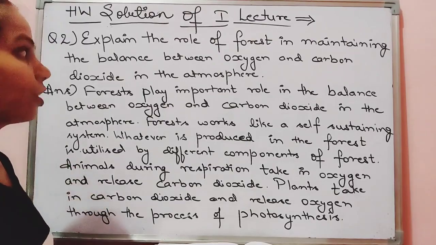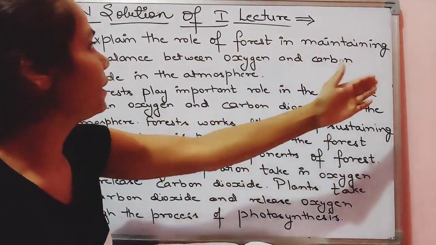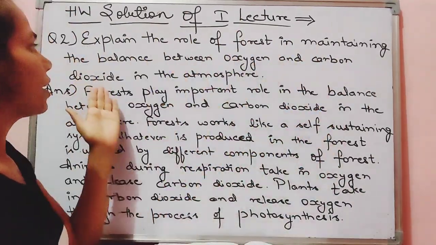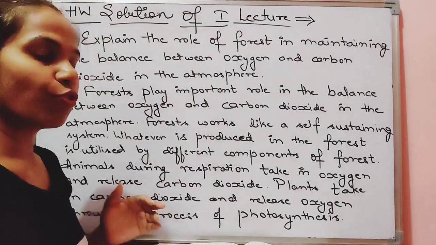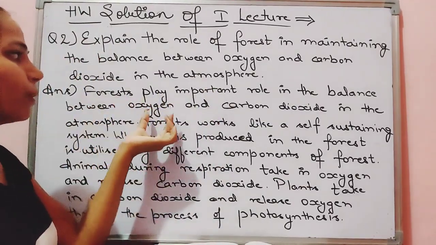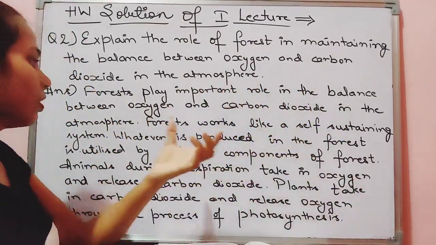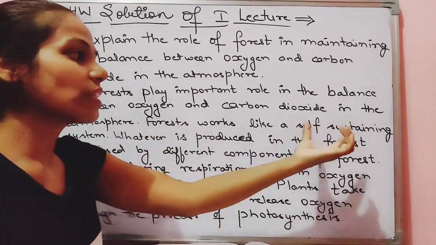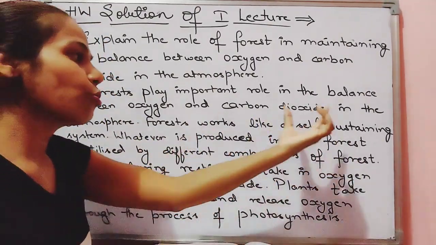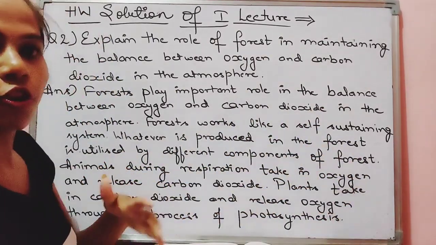Coming to the second question. Explain the role of forest in maintaining the balance between oxygen and carbon dioxide in the atmosphere. So here is the answer, children. Forests play an important role in the balance of oxygen and carbon dioxide. Forests work like a self-sustaining system. Whatever is produced in the forest is utilized by different components of the forest.